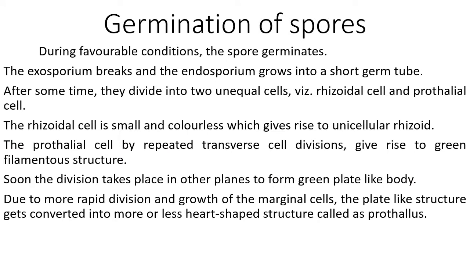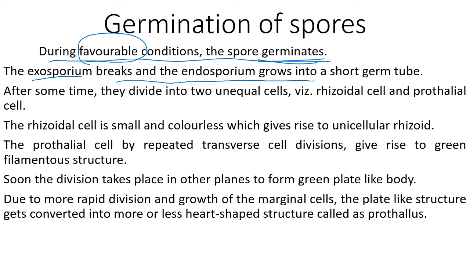Now let us understand how spores are germinating. During favorable conditions, the spores germinate. They germinate only when conditions are favorable, meaning availability of water is there, that is considered a favorable condition. So the exosporium breaks and the endosporium grows into a short germ tube. So if a spore is there, it starts growing like this.